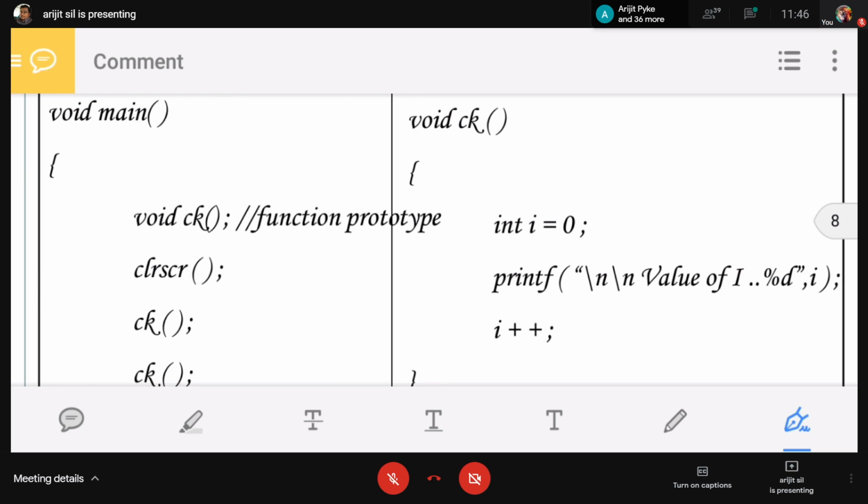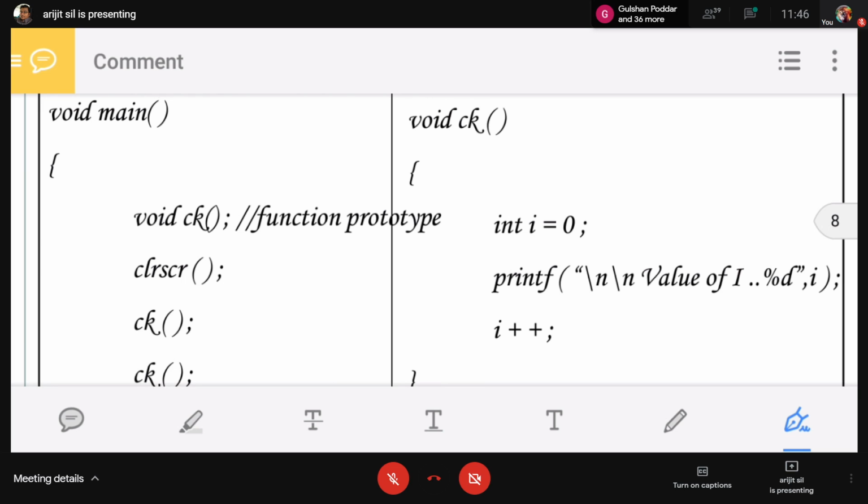Basically, what is the function of getch? Since the main function cannot return any variable or any value, that's why last time we write the getch. You may be right or may not be right. If you write that, you must include conio.h.